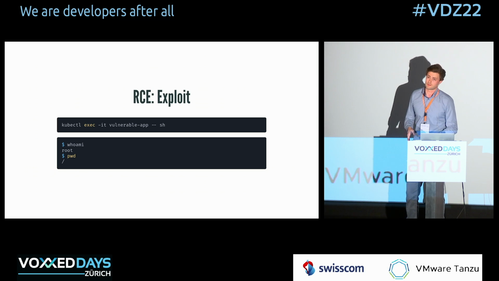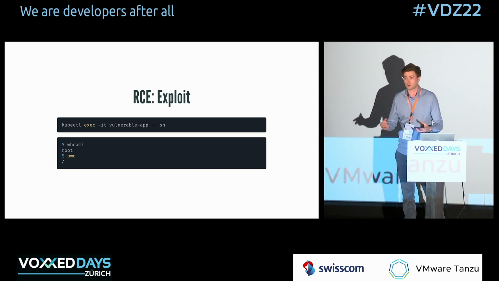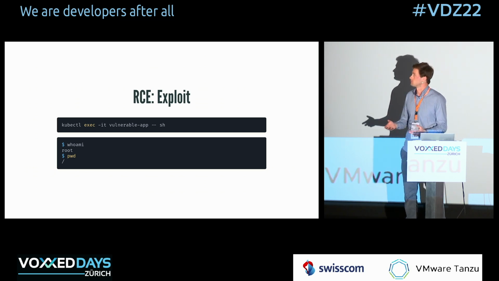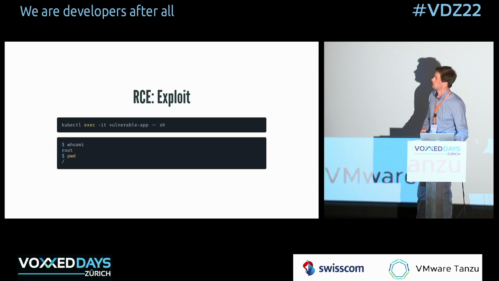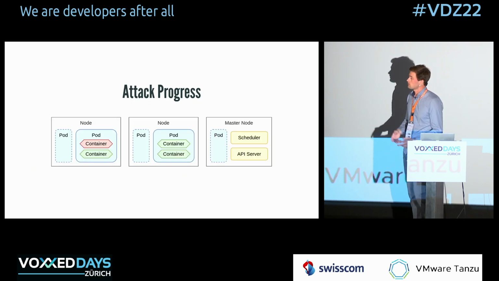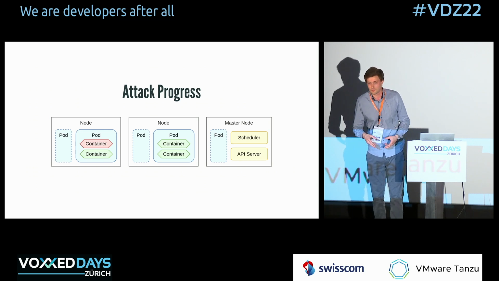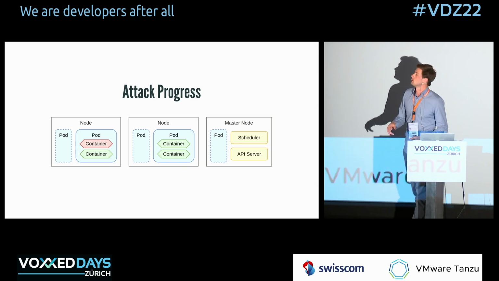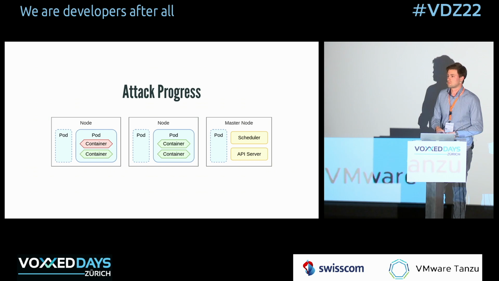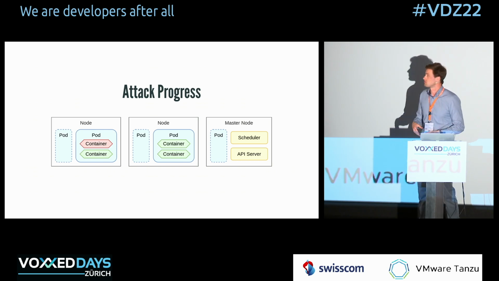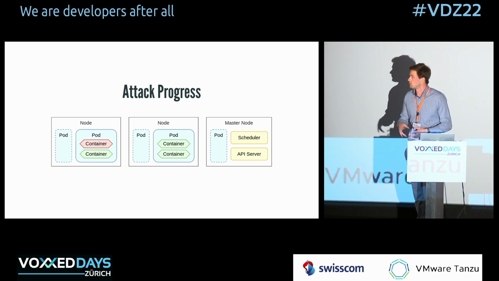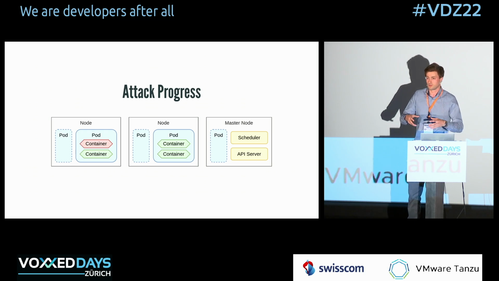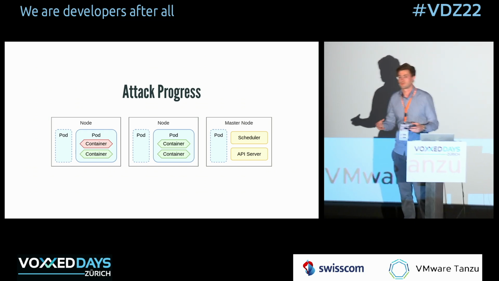So this is like super basic stuff, right? Here we already see the first problem, we're running as root, which is already an issue, and we'll get to it in a second. So at this point, we don't know yet that we're in a container, but we are in that little red container. So yeah, we're isolated from the cluster. It's not that big of a deal at this moment. We only have the application itself that is affected.